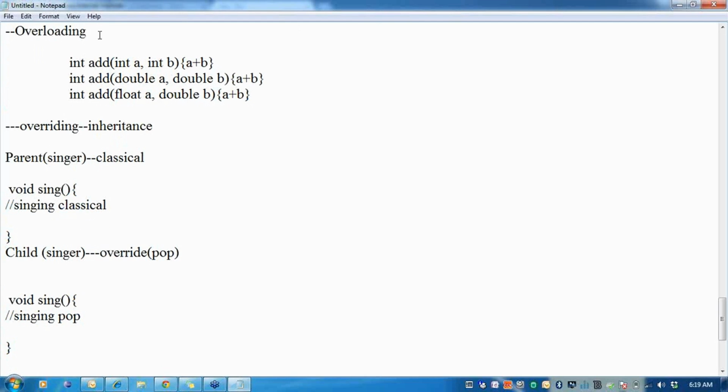So in overloading, I have change of signature. Here I have change of logic. Signature remains the same.